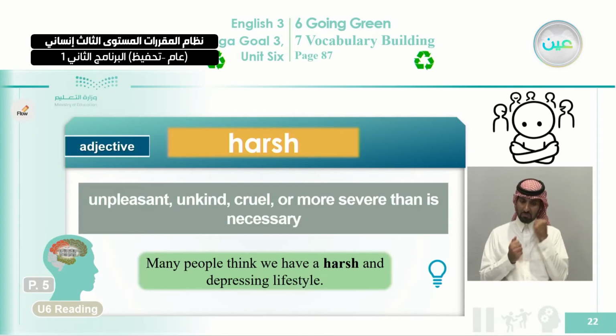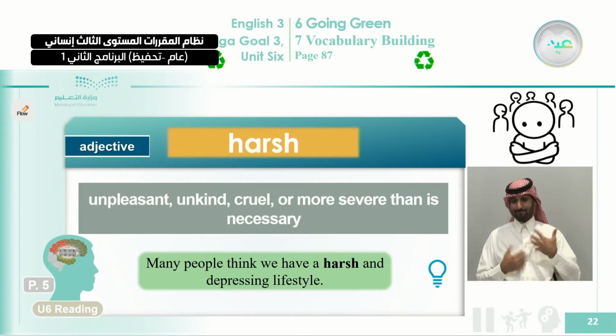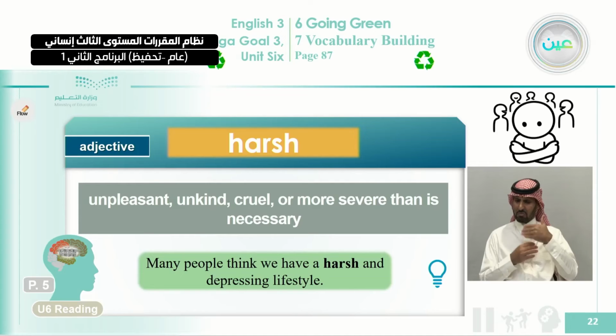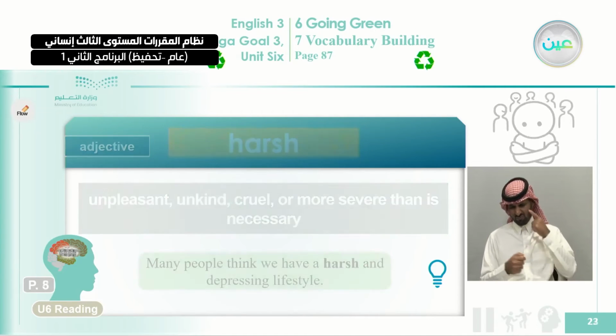Harsh is an adjective, as we said: unpleasant, unkind, cruel, or more severe than is necessary. So look at the people here. They're trying to do something bad to this guy, so they are considered harsh because he's frightened and he is not comfortable. So they are harsh.